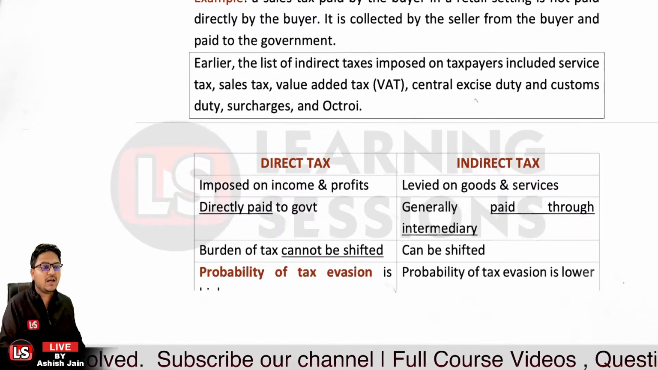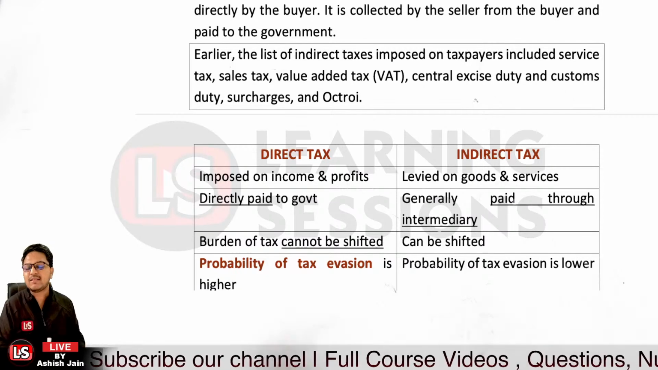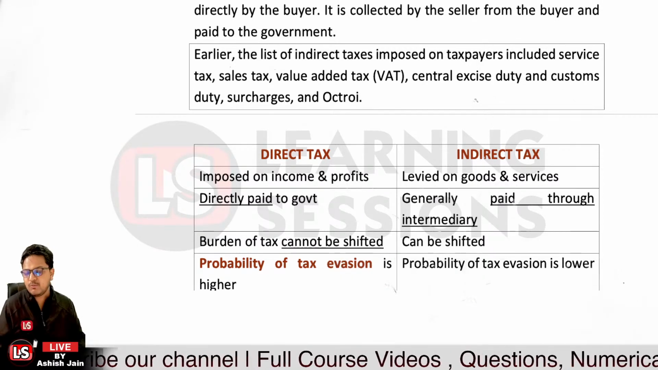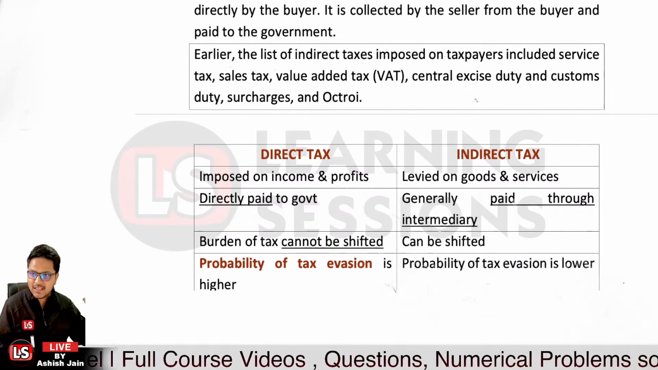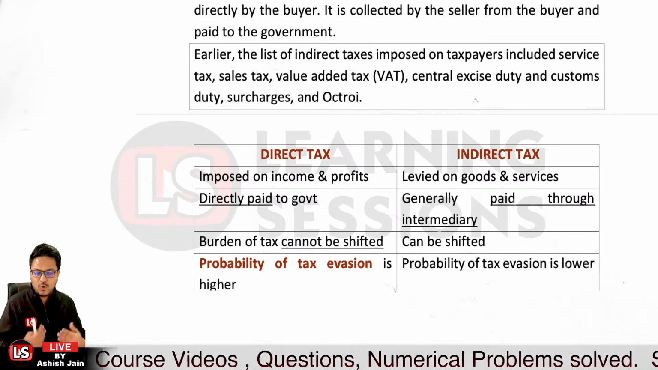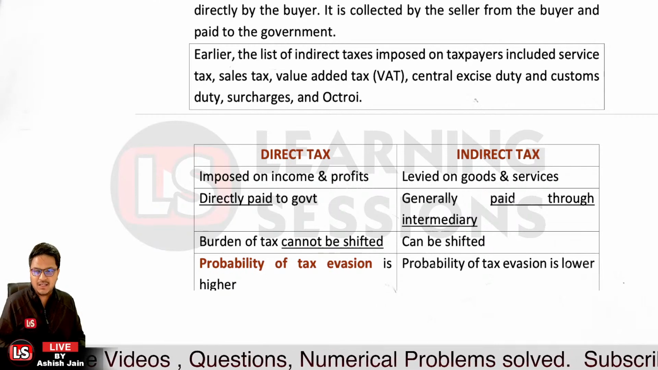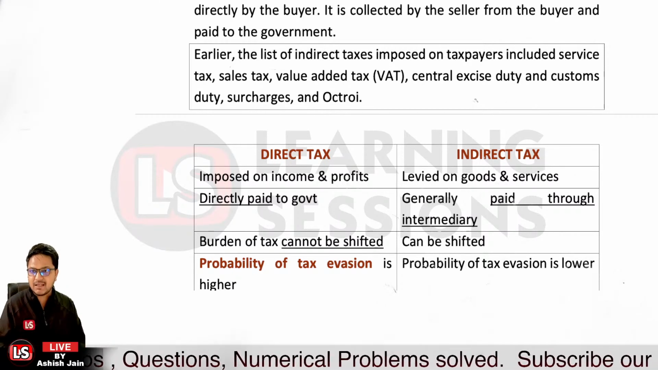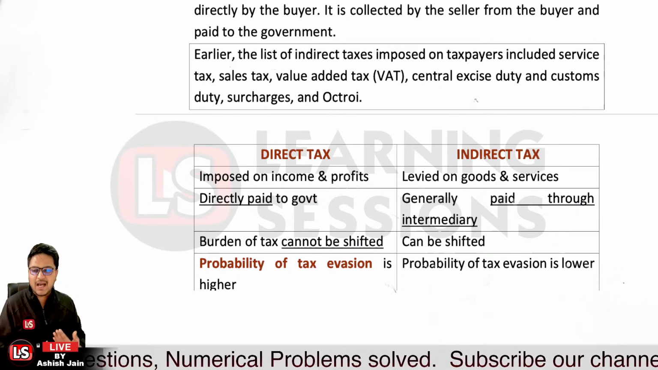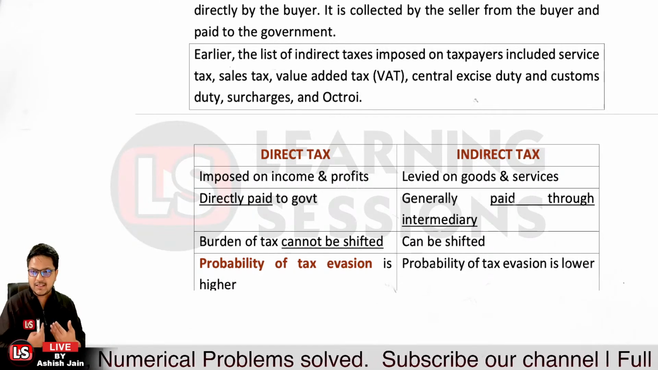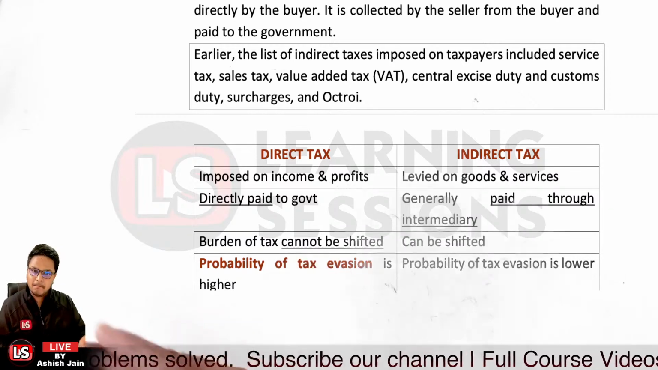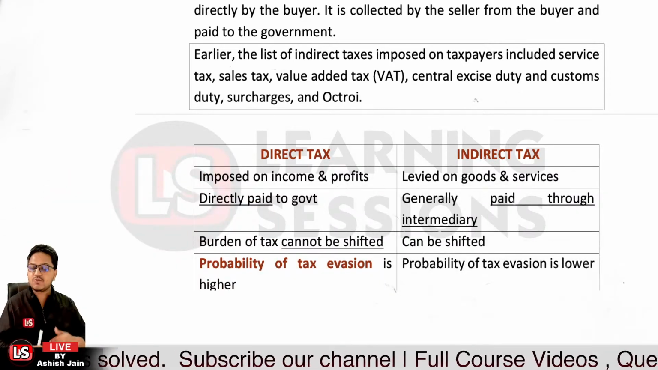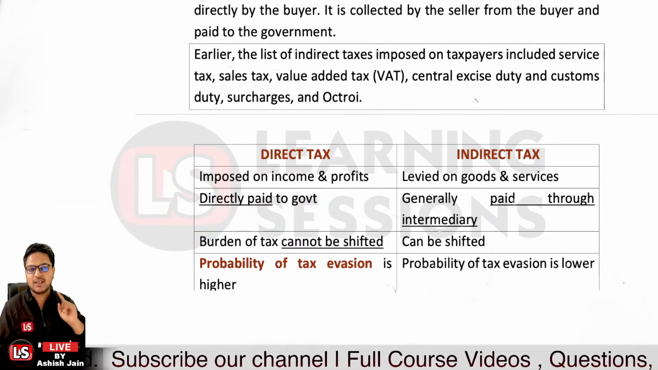And further, in case of direct tax, the burden of tax cannot be shifted. If you are earning the income, you have to pay the tax. It will not be the case that another person will be paying the tax. But in case of GST, if I am selling a good, I am earning the income, but I will not have the liability to pay the tax, because I am shifting the burden of the tax to some other party, the buyer. The buyer will be paying the tax, and I'll be depositing the tax to the government authority. So that's the case.